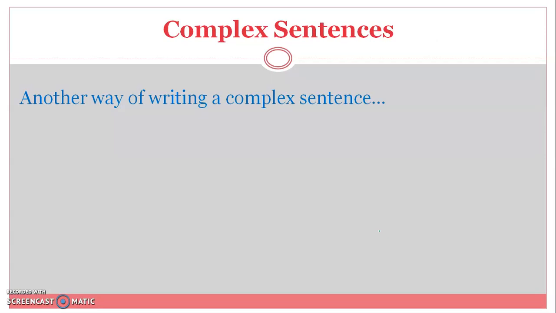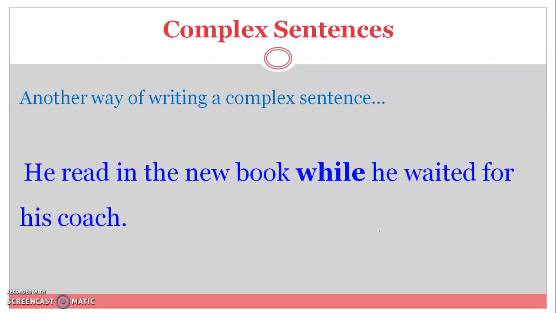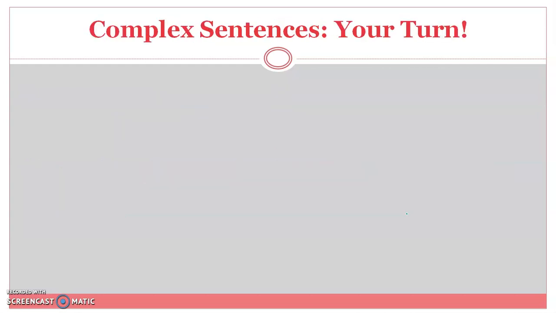Complex sentences can be written in two ways. You can either start with the subordinating conjunction or have it in the middle. It's the same sentence we read before. Instead of beginning with "while," I began with "he read in the new book while he waited for his coach." Full stop. Notice that we have no comma before "while." Never use a comma before a subordinating conjunction.